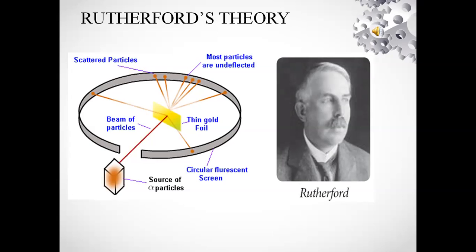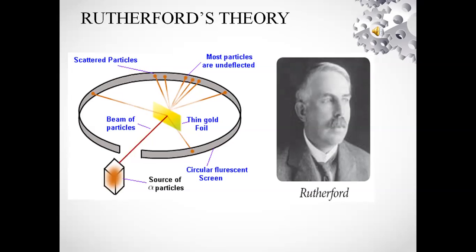See here, this is Rutherford's experiment. First, the source of alpha particles. From the source of alpha particles, alpha rays pass through the thin sheet. Most of the alpha rays pass through the gold sheet. Some alpha rays are only scattered.